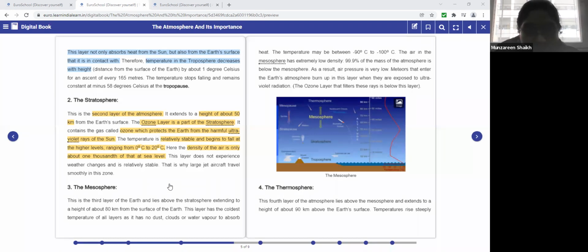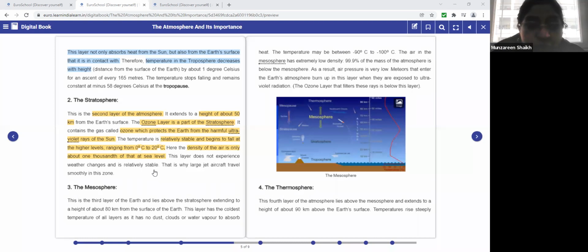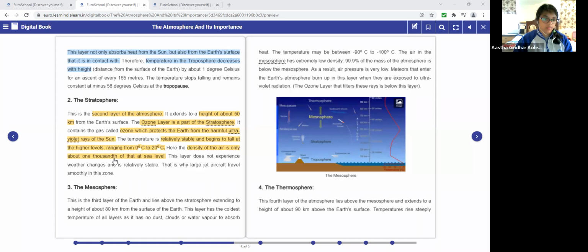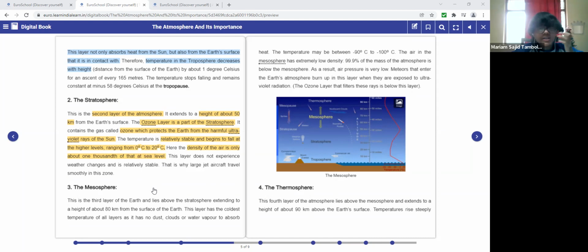And which layer is the part of stratosphere? Ozone layer. What is the ozone layer? Ma'am, the ozone layer is the layer that captures the UV rays from the sunlight. Very good. And because of this layer, do we have weather changes in this particular layer? No, ma'am. Okay. So how is the weather in this particular layer? Ma'am, it ranges from 0 degrees Celsius to 20 degrees Celsius.